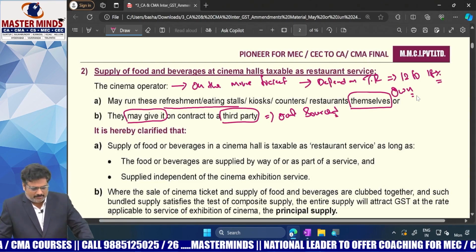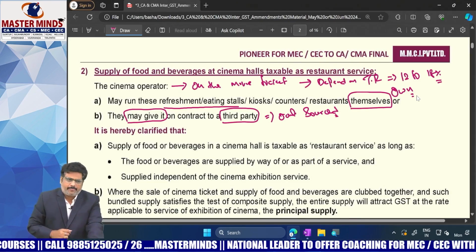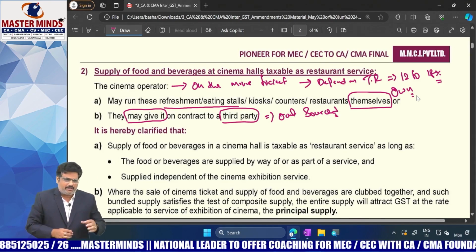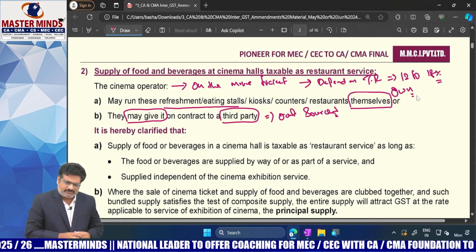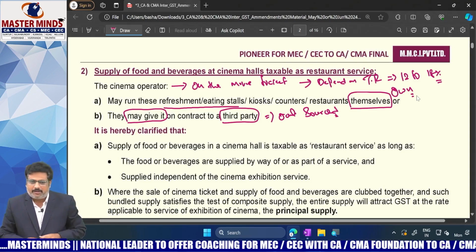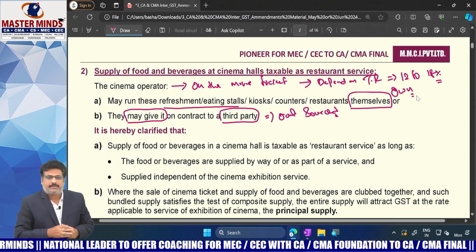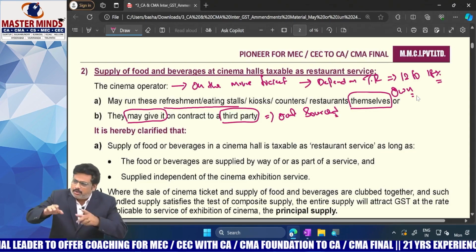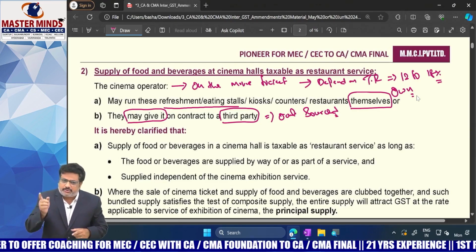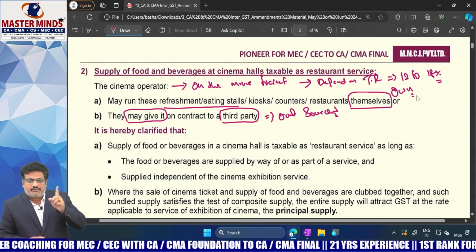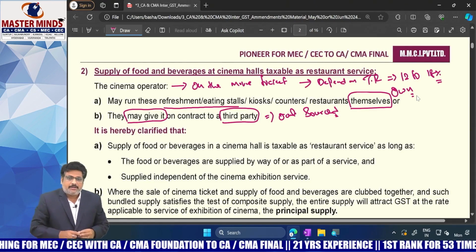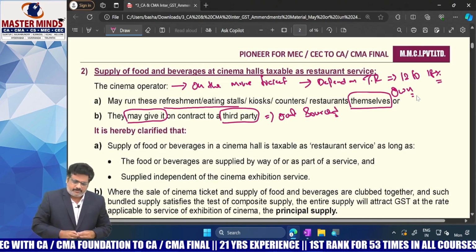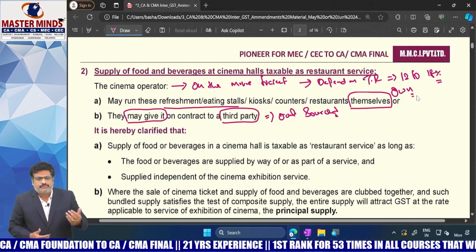Let's say in PVP, let's take the example that Creamstone is there. As far as I remember, near our town, Vijayawada, PVP mall is there. In the PVP mall, Creamstone ice cream parlor was there. Here, does this ice cream parlor belong to PVP, or was that space outsourced to somebody else? That place was outsourced to somebody else. That means they may give it on a contract to a third party like Creamstone. Then those things are known as outsourced.